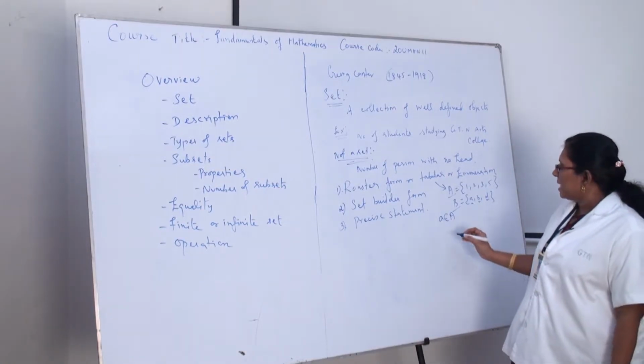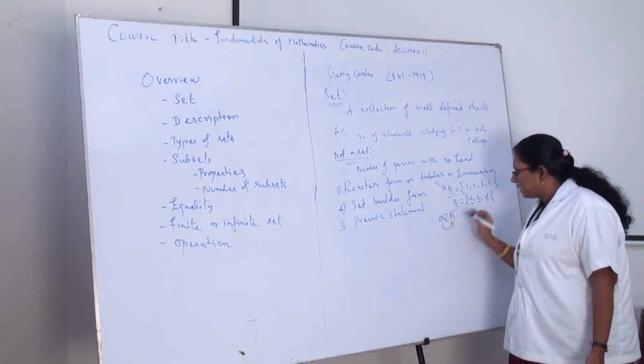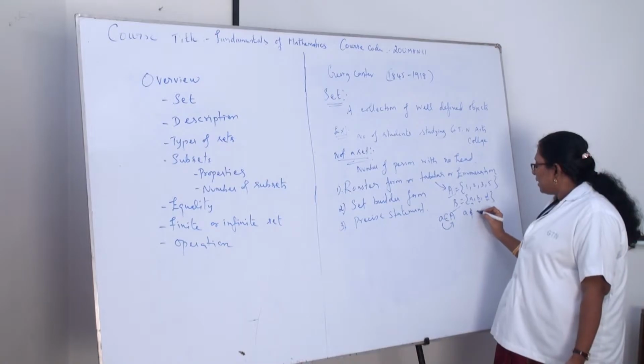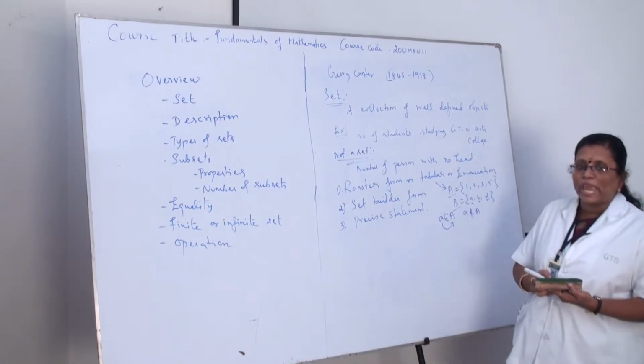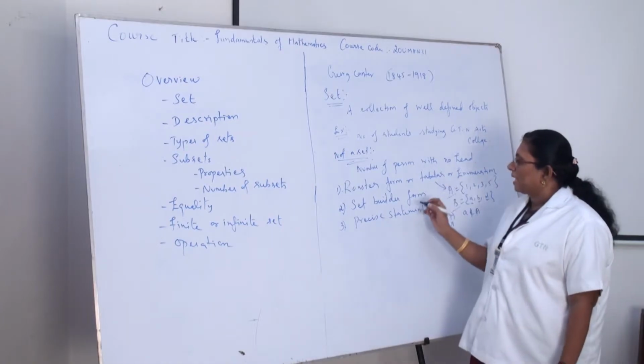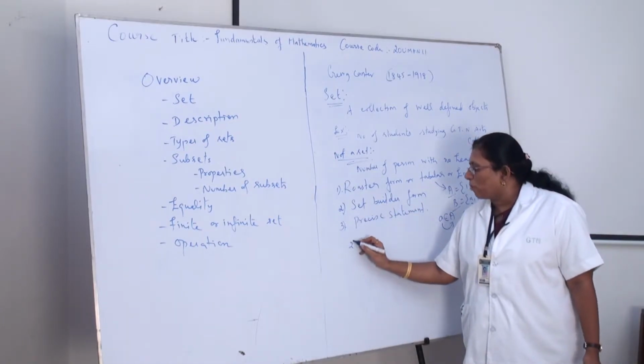Okay. The meaning is A is an element of this capital A. And suppose it is not an element, we will be writing it like this. So, A is an element of this capital A. Okay, then the next thing is set builder form.